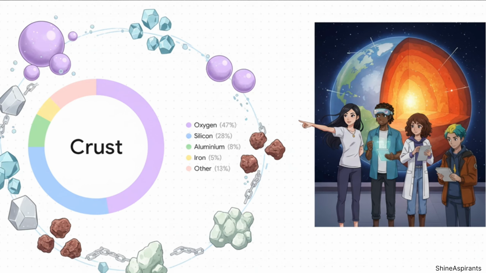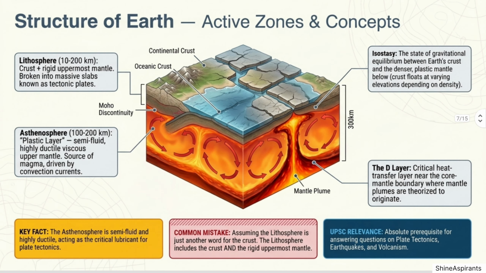Lithosphere. Crust, both continental and oceanic, plus the rigid uppermost part of the mantle, is equal to 10 to 200 kilometers thick. It is broken into massive slabs called tectonic plates, the origin of earthquakes and volcanic activity. Asthenosphere. The upper portion of the mantle, 100 to 200 kilometers deep. Also called the plastic layer, it is semi-fluid, highly ductile, and viscous. It is the source of magma and is driven by convection currents within the mantle.